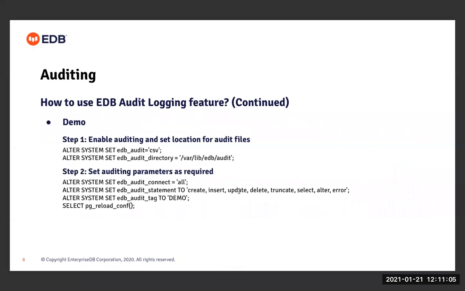Now here is a demo which shows how this EDB audit logging feature can be used. The first thing we need to do is enable auditing and set the directory where the audit files will be generated. For this, I have used these configuration parameters in step 1, which are edb_audit and edb_audit_directory. As I said previously, when we set the audit directory location, we need to be sure that it is a location where only a privileged user can have access, not normal users.